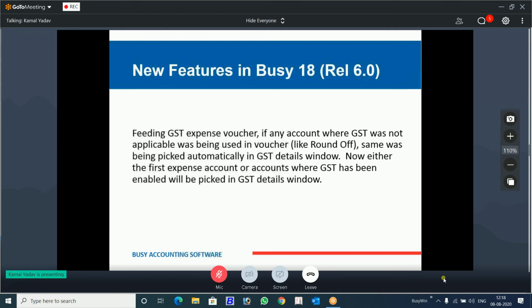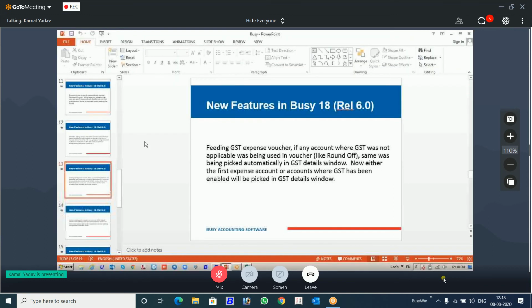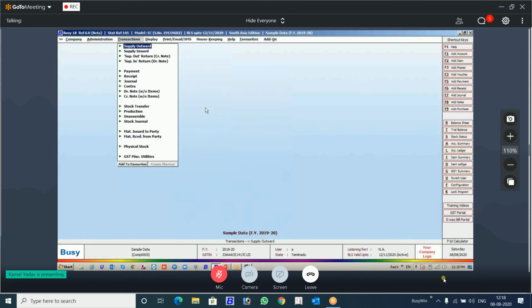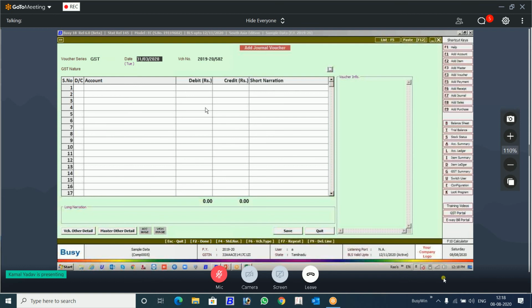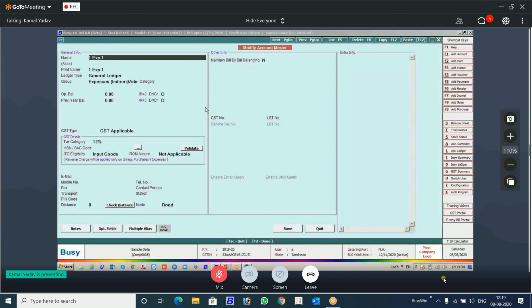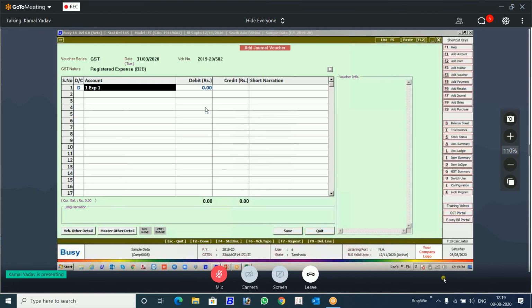GST expense voucher, there has been change. Some logic is there. Very quickly, I will show that to you. I have an expense account. GST is applicable. I have another expense account.